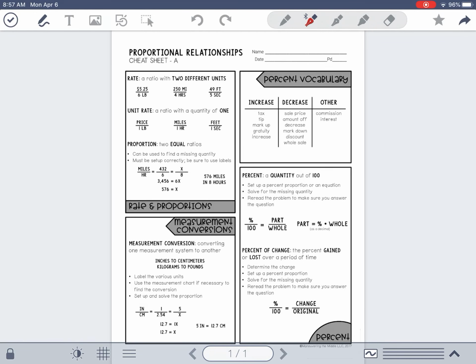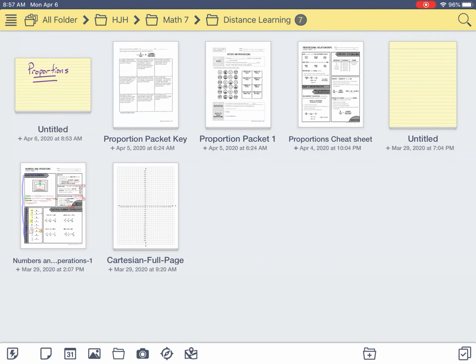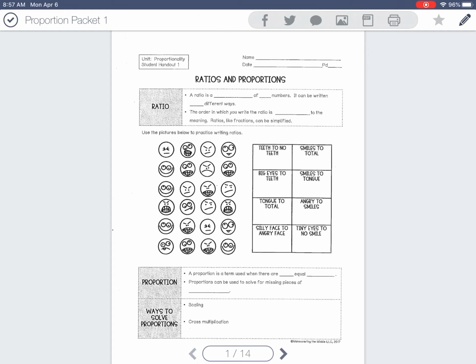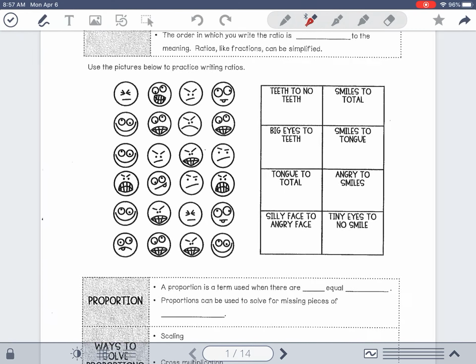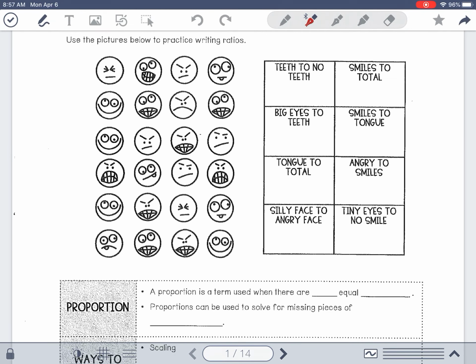Okay, so before I start, I'm going to go back. I'm going to look at the very first sheet of the proportions packet. And if you'll remember, these are all the different faces. I call them my Chuck faces because I've seen Chuck make lots of different little faces kind of like this. And Chuck said something about some faces that I make, but she said that I normally look like this guy. I don't know if I agree with that. But anyway, all right, seriously.